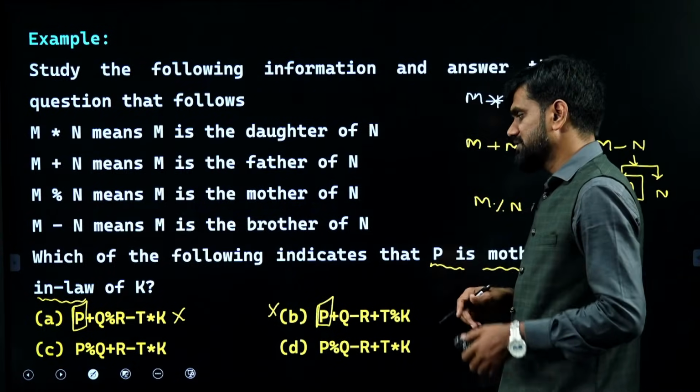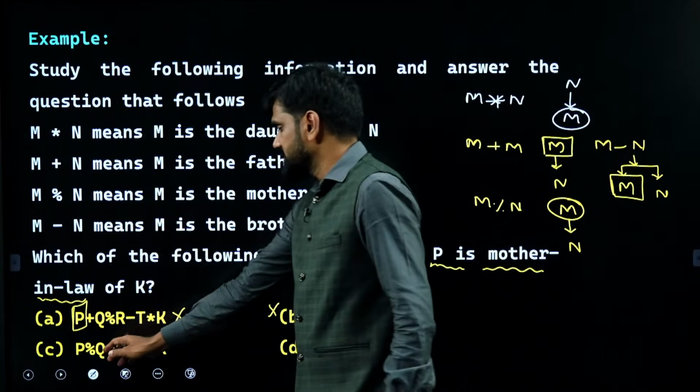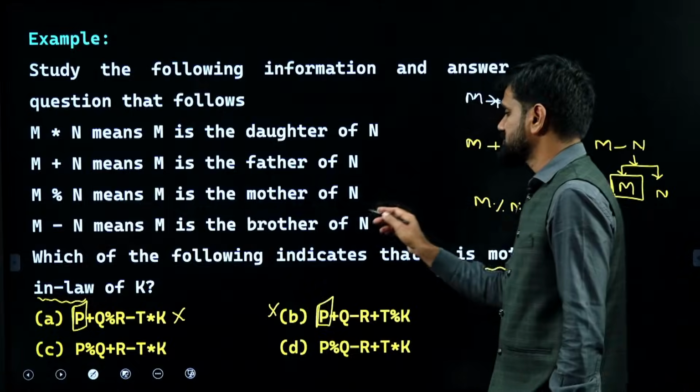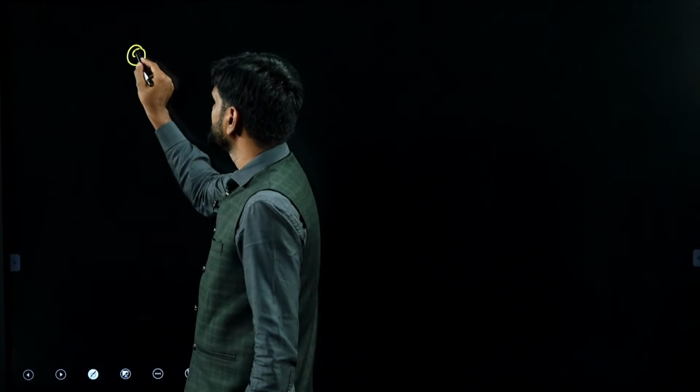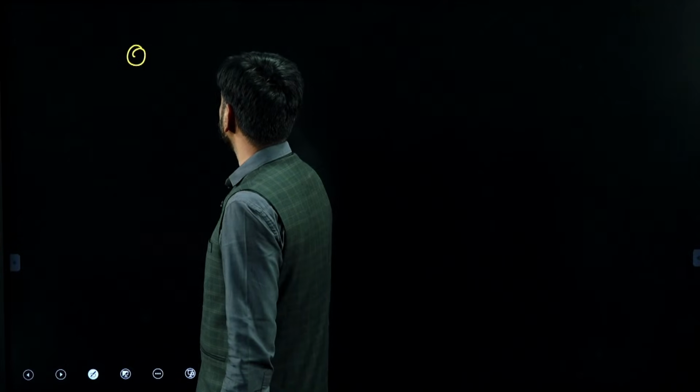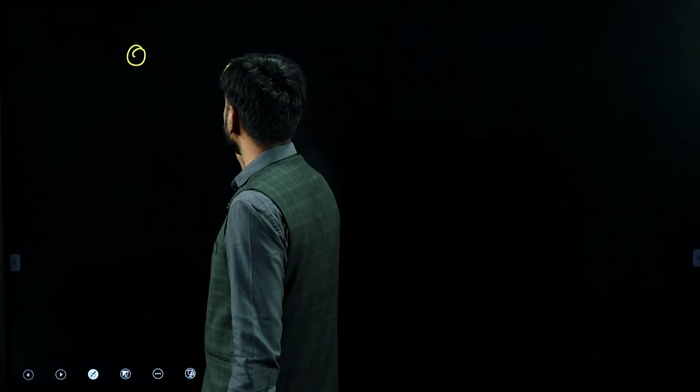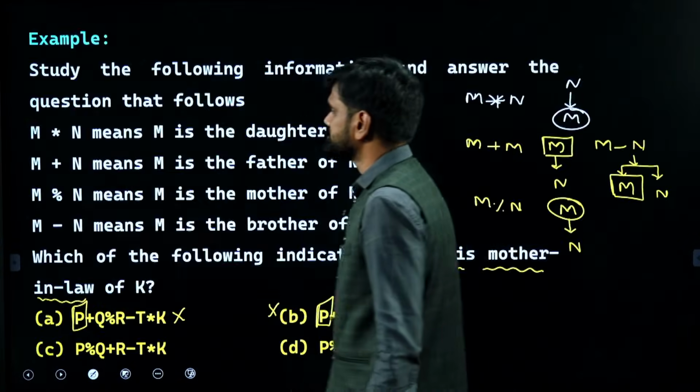Now going ahead with C. P percent Q. P percent Q means P is the mother of Q. Let me draw that. So option C I am trying. P percent Q means P is the mother of Q.